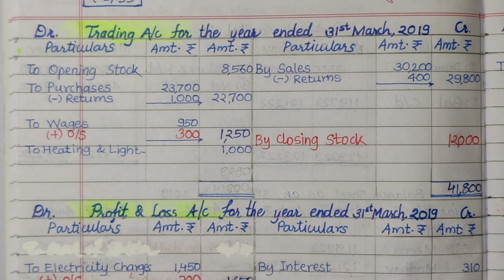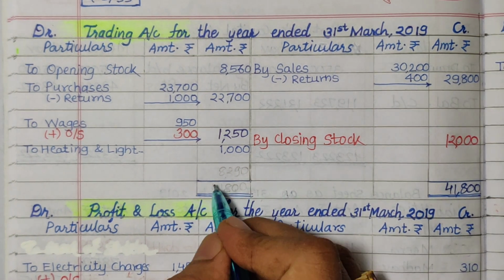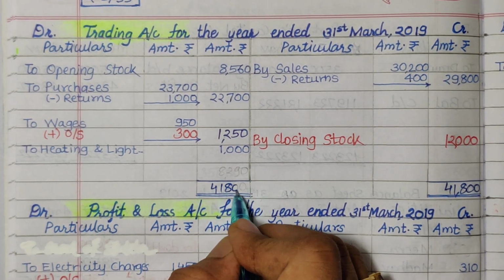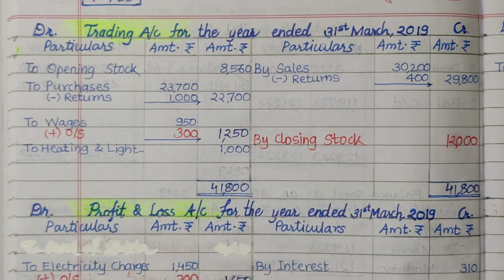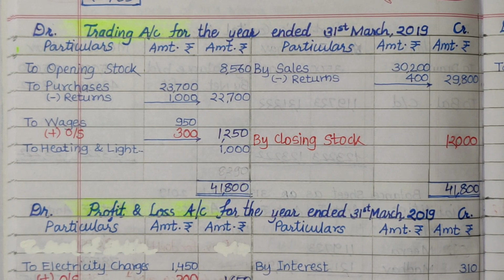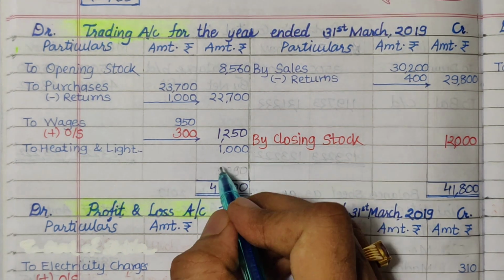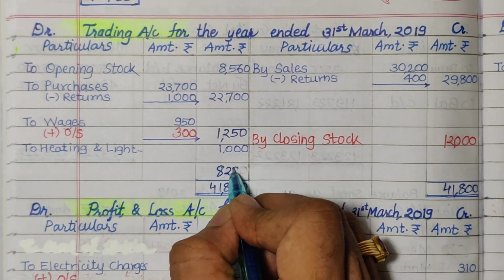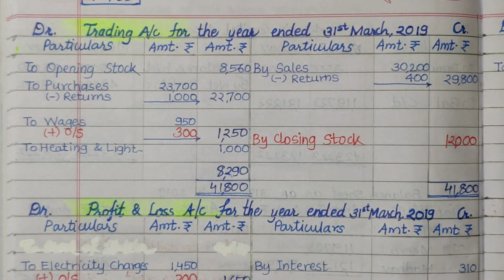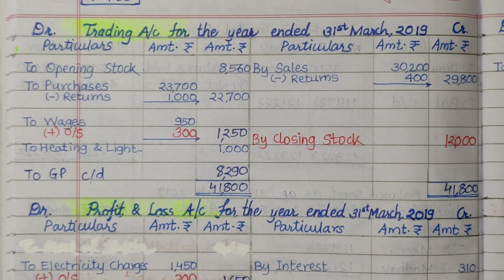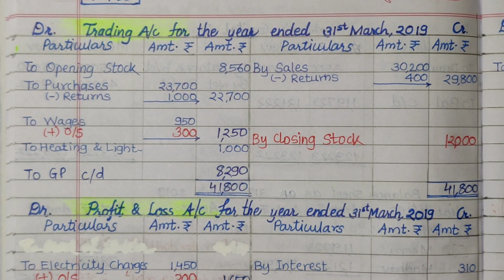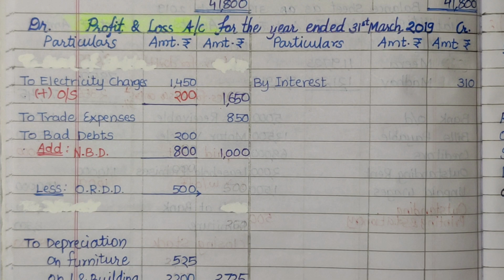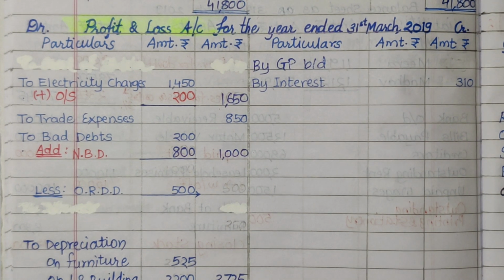So we will write 41,800 to both the columns, and we will deduct the total of debit side, and the balance is gross profit for the year, which is equal to rupees 8,290. The gross profit is then transferred to credit side of profit and loss account by gross profit brought down rupees 8,290.